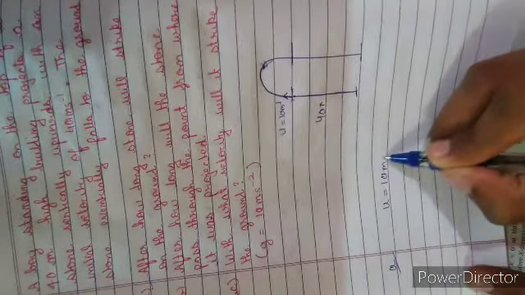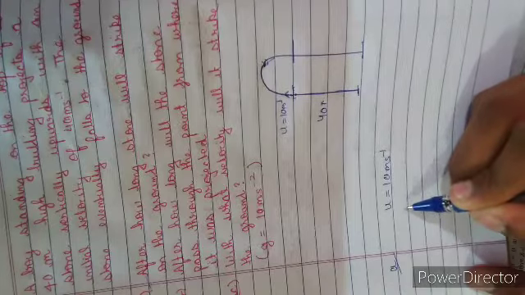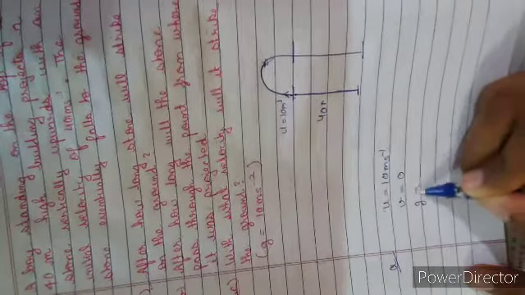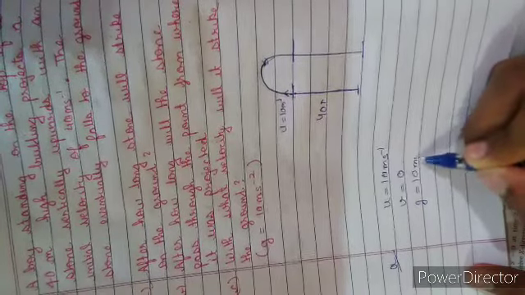Given u is equal to 10 meter per second. It will stop after a certain interval of time after covering some distance. So v is equal to 0. Given g is equal to 10 meter per second square. It is moving upward.